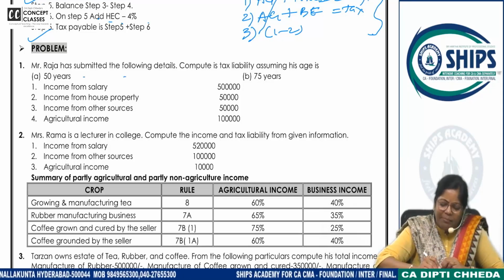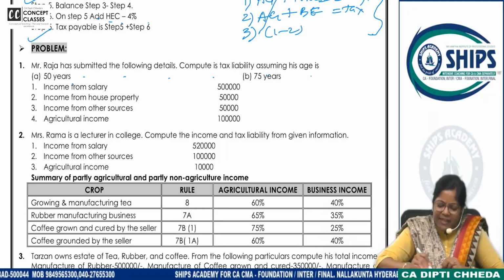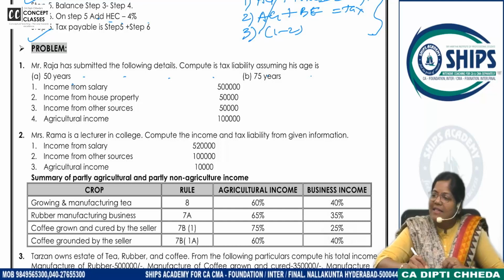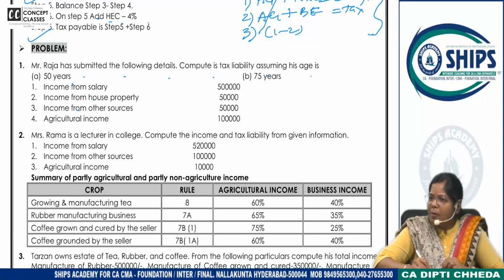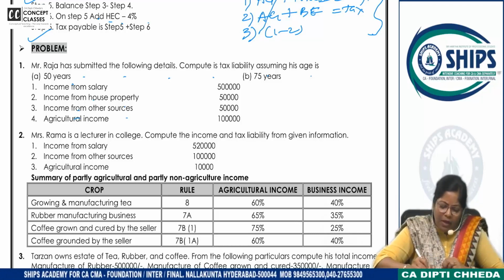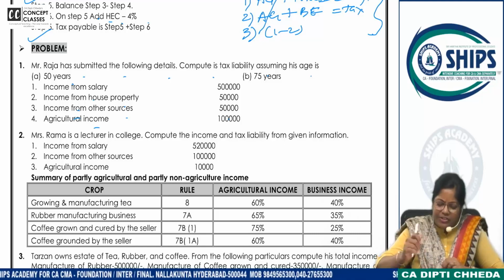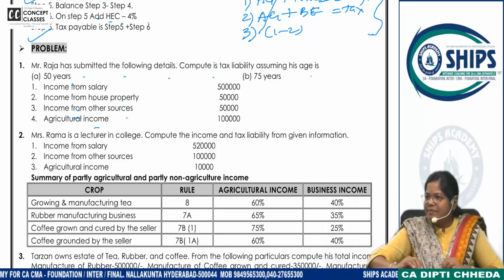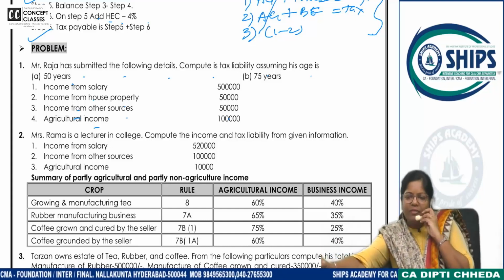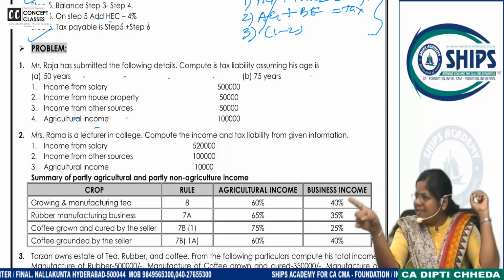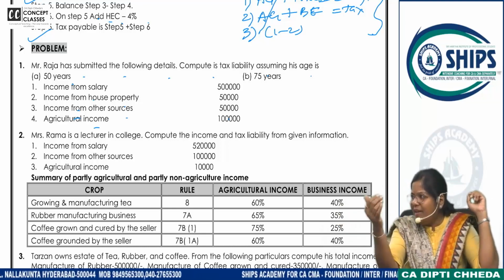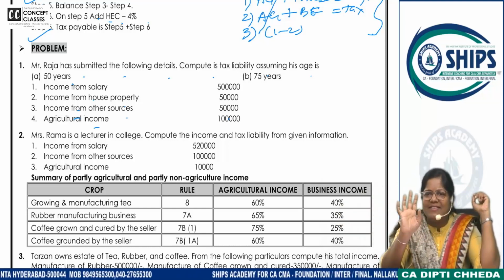Mr. Raja has submitted the following details. Compute his tax liability if the age is 50 years or if the age is 75 years. Income from salary, income from house property, income from other sources, and agricultural income. Nice list. Now, one thing I want to say, dear students: directly you can start with step marks in the exam. But right now we are in learning mode. I do this for residential status also.